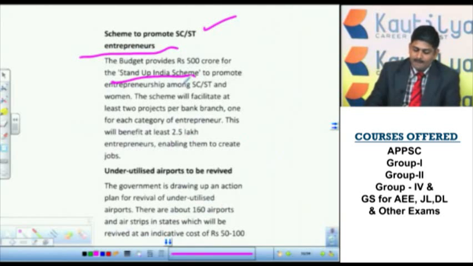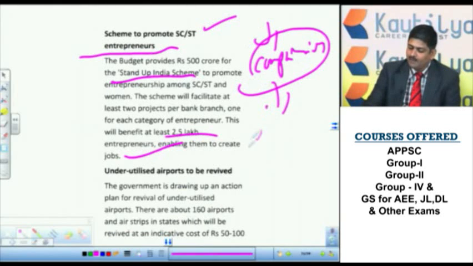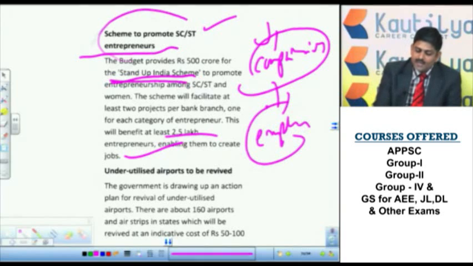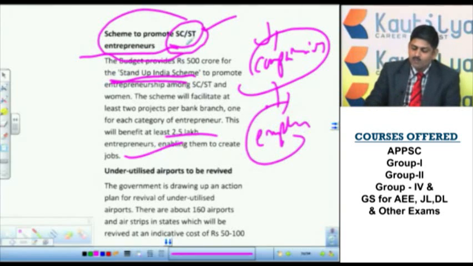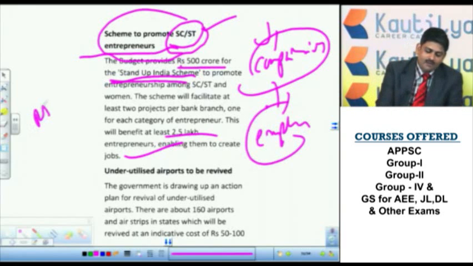So under this scheme, 2.5 lakh entrepreneurs will be enabled to create jobs. That means if new companies come with new ideas, these new companies will create employment. For this, the SC/ST community in particular will get the loans. The budget allocation for this is rupees 500 crore.